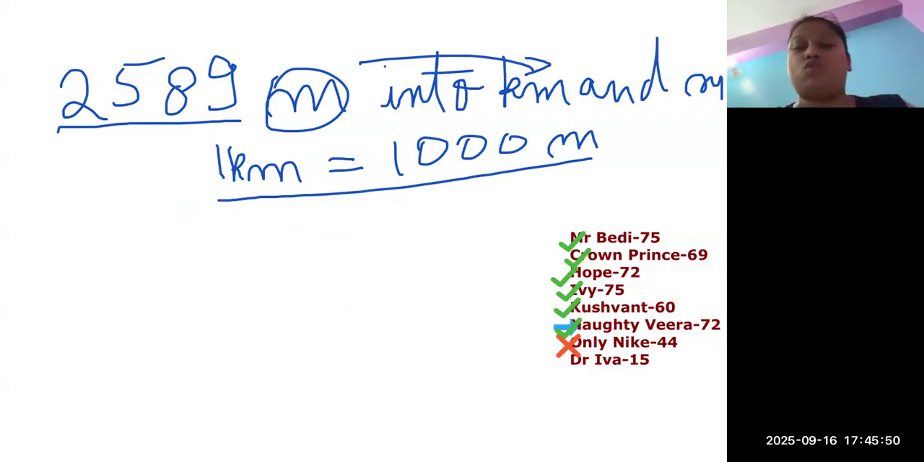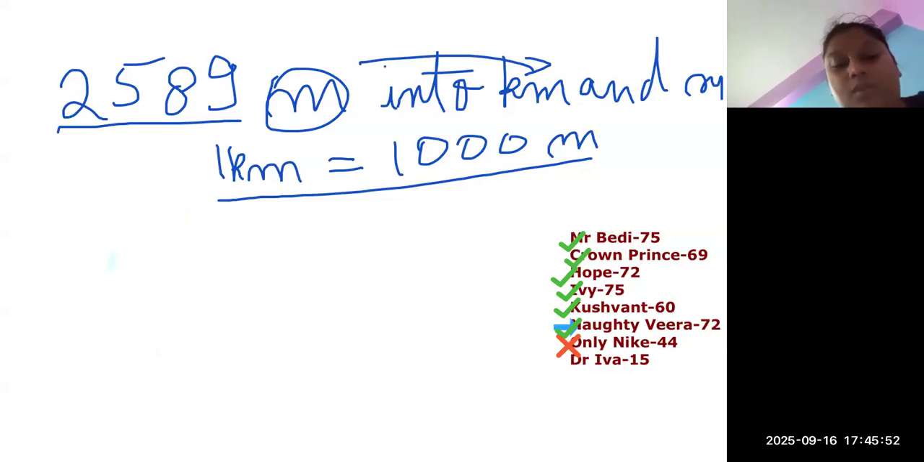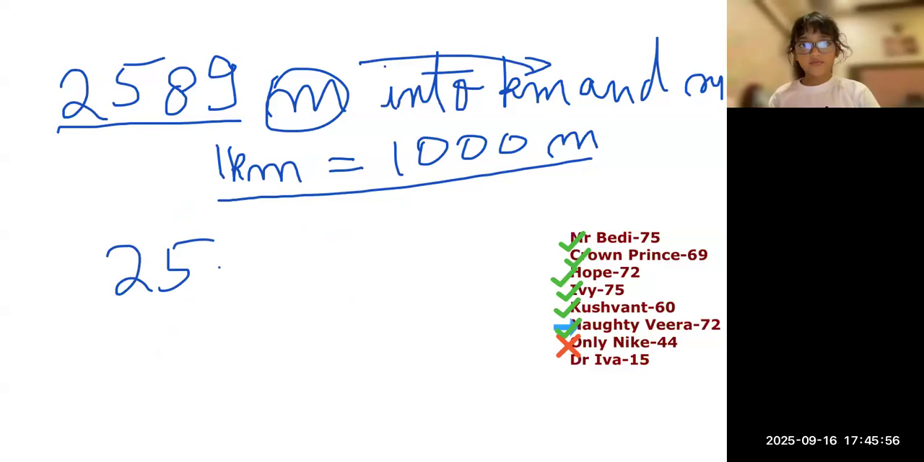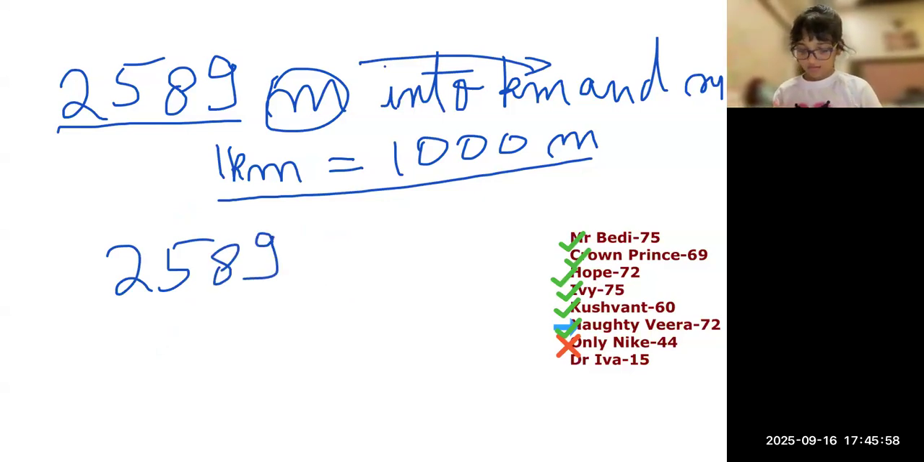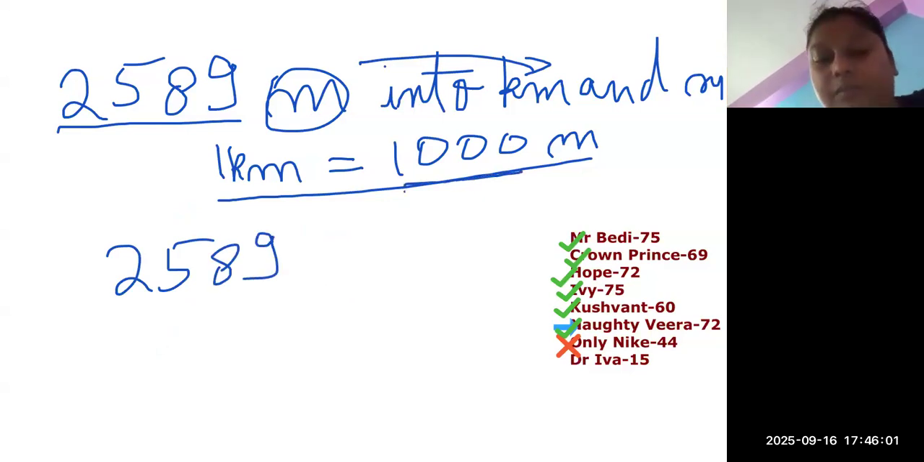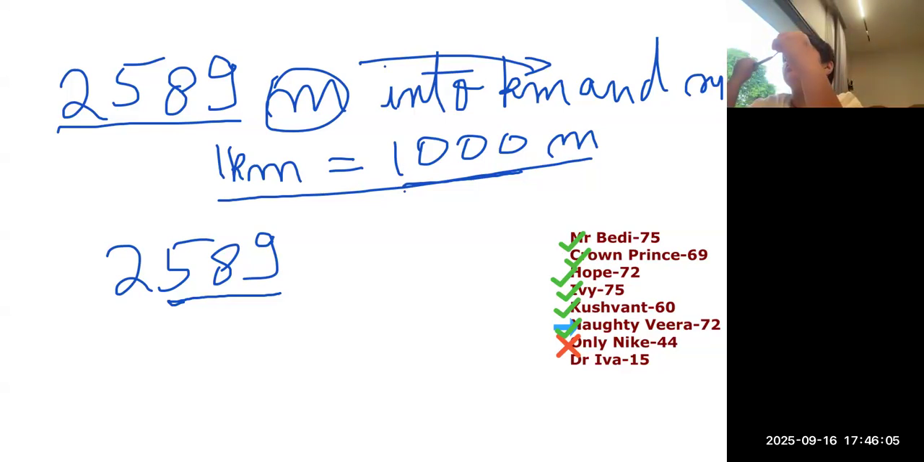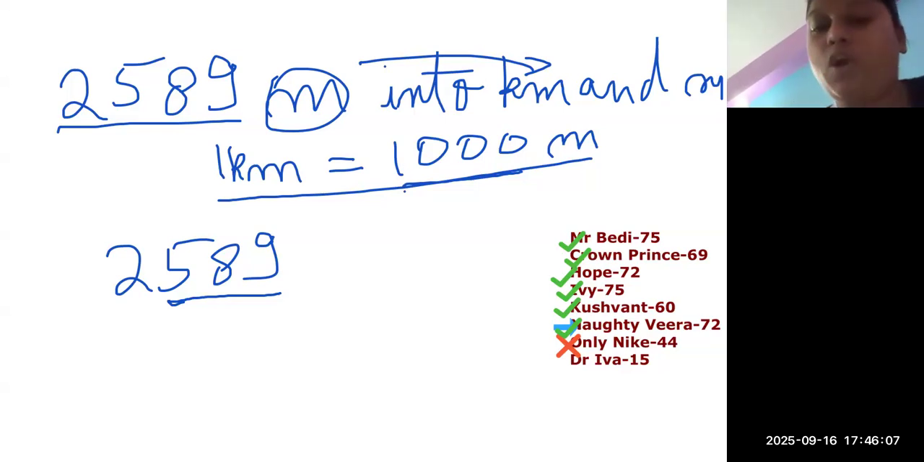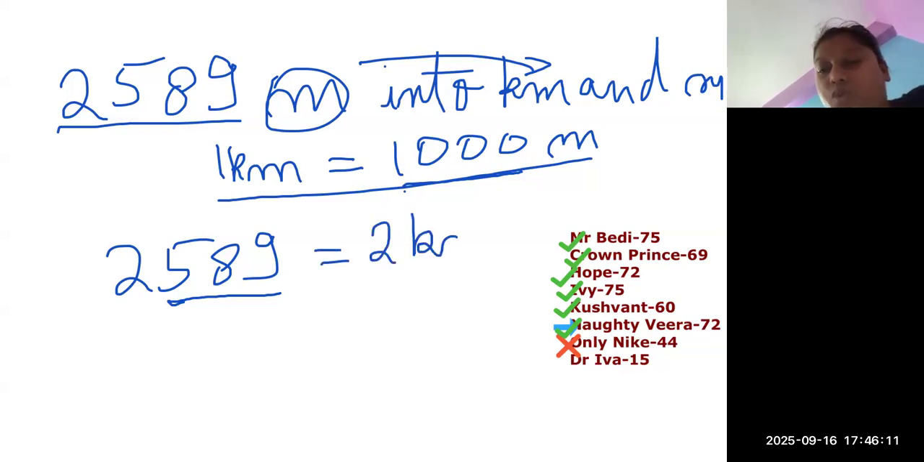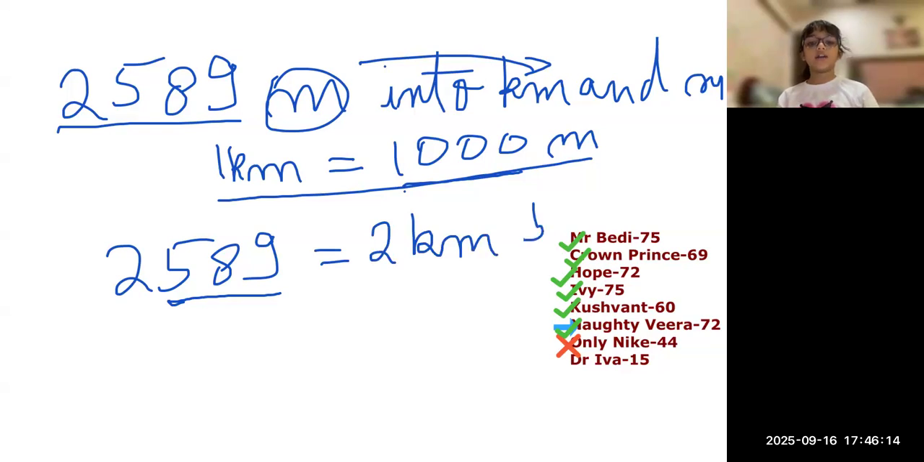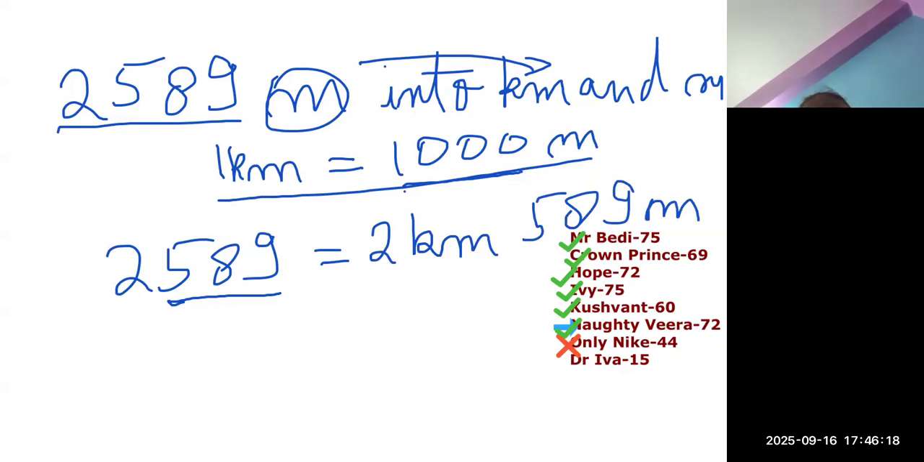Now, what we need to do? We have two ways of solving. First, write down the number. What's our number? 2589. Now see, in the conversion unit, three zeros are there. Underline three numbers. These three numbers will be your meters and the remaining one will be your kilometers. So what answer will you get? 2 kilometers 589 meters. Did you get it, Eva? Yes, ma'am.